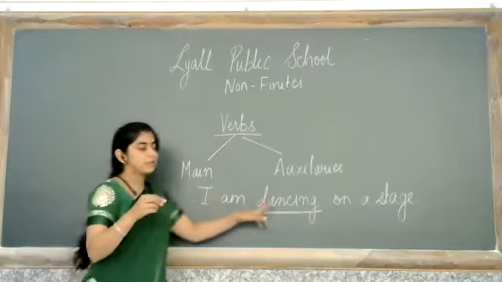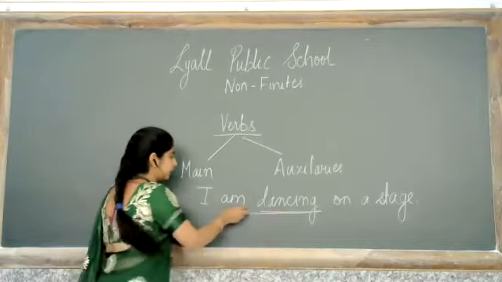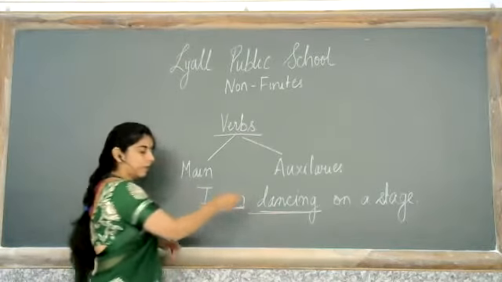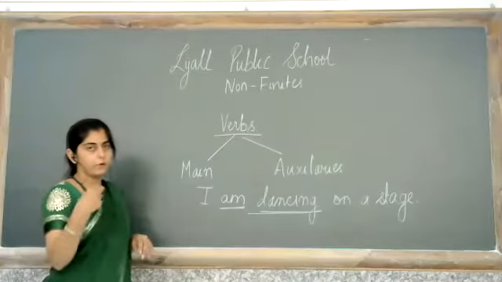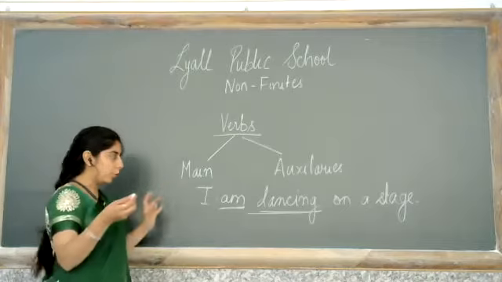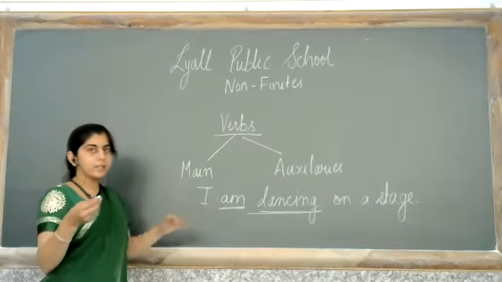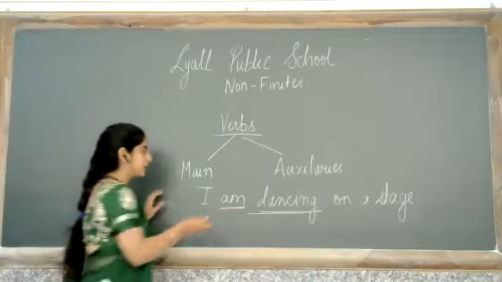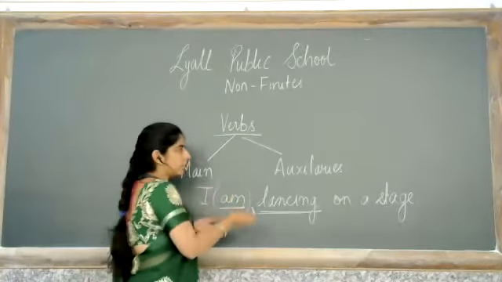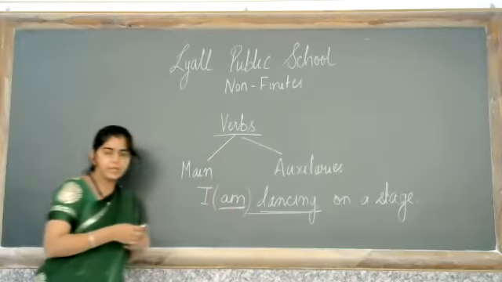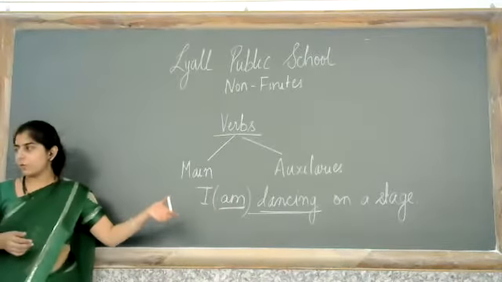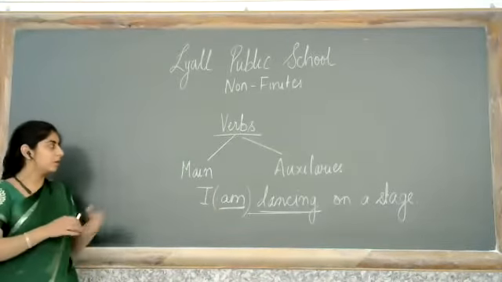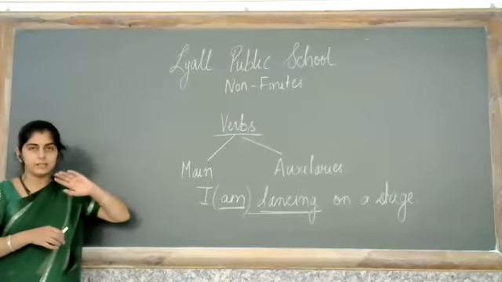So this is the main verb, and this is a verb that is supporting this word, giving us more information about the whole sentence with respect to the verb. Then this is the auxiliary or the helping verb. Okay, this was a brief description of what a verb is and what main verbs and auxiliaries are.